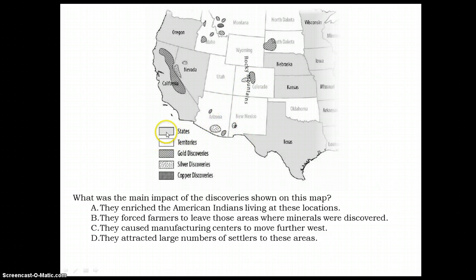The rest of the map tells me that the things that are darkly shaded are states, and the things that are not are territories. So we have a lot of gold and silver and copper discovered in the West before most of this stuff becomes states. So what is this going to lead me to? Let's start from the top this time.